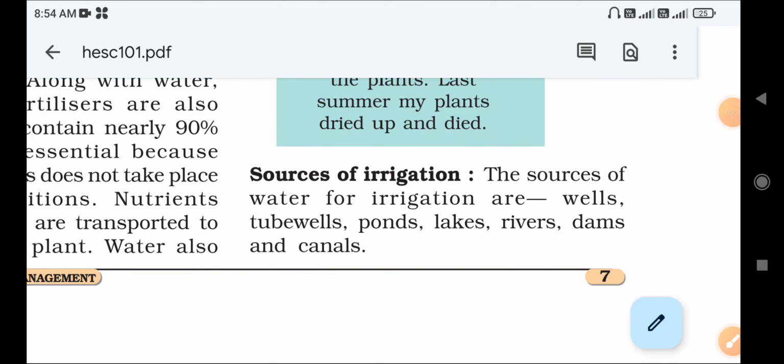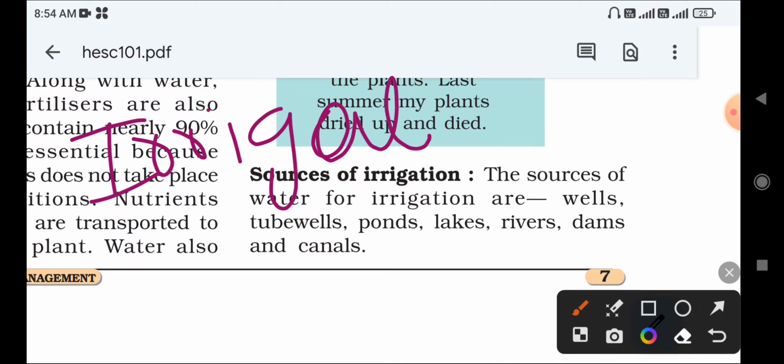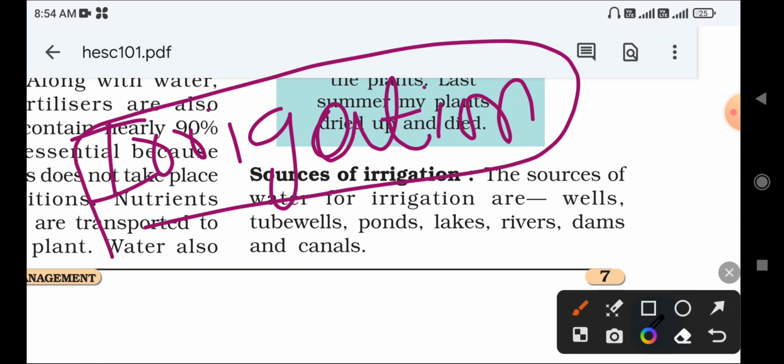In a previous video, we discussed the irrigation method. So you already know the meaning of irrigation: the supply of water at regular intervals to the crop field. The supply of water to the crop field at regular intervals is called what? Irrigation. We also learned how important irrigation is for crop production and for high yield.